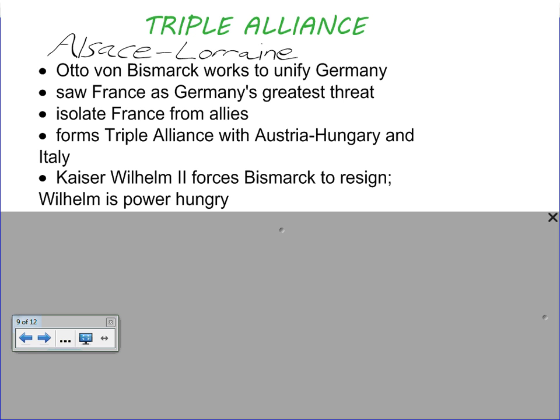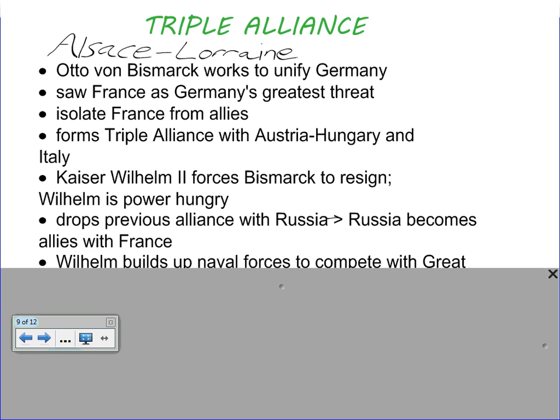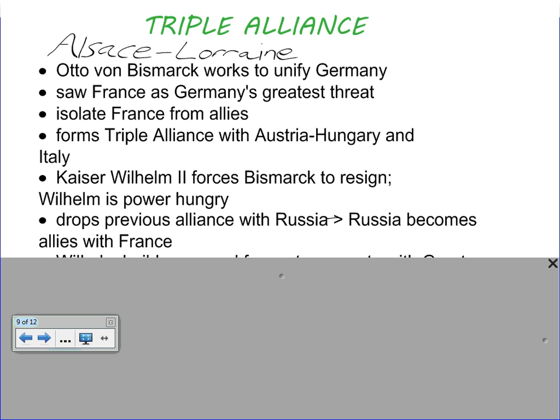And so Wilhelm II is very, very power hungry. But unfortunately, he takes it a little too far. What he does is he drops the previous alliance with Russia. Okay? The one that Bismarck was trying to formulate, he drops that. And that leads to Russia becoming allies with France. And so essentially what you have now is the idea, something that Bismarck didn't want, of a two-front war. Okay? A two-front war. So if Germany was right here, they would have Russia to the east and France to the west.